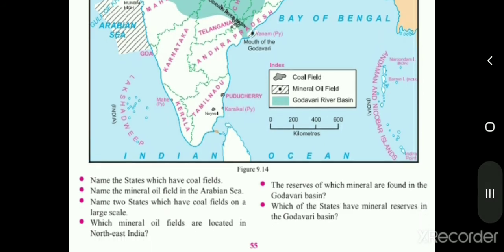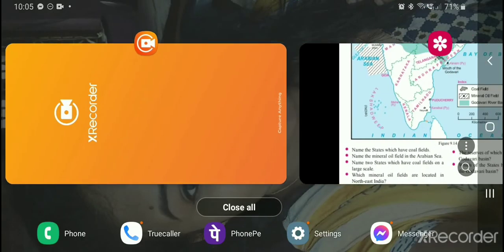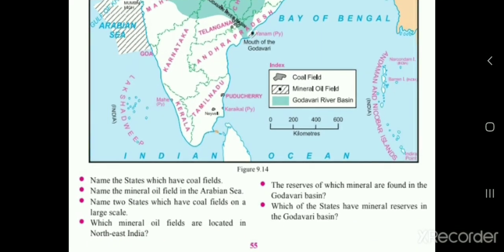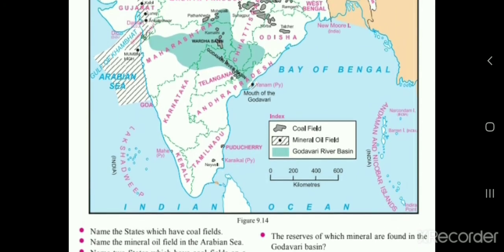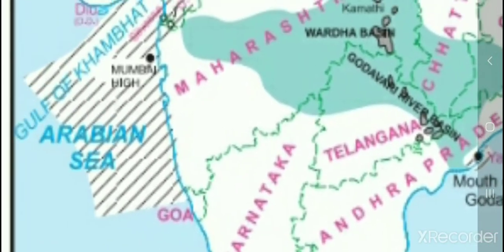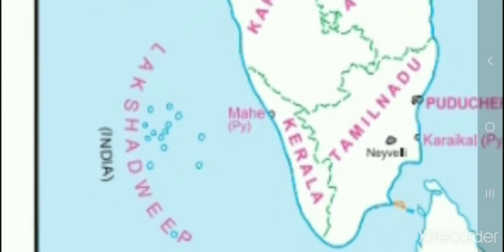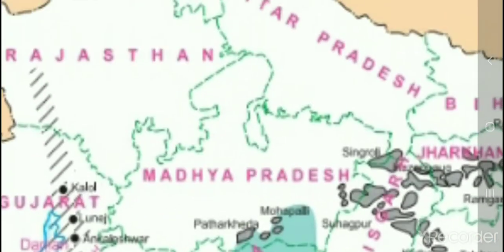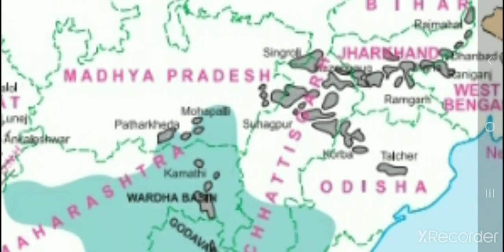Let us see the next question: name the mineral oil field in the Arabian Sea. Here in the Arabian Sea, the mineral oil field is Mumbai High. Only one is there. Name two states which have coal fields on a large scale, where it is more. That is Jharkhand and Chhattisgarh.